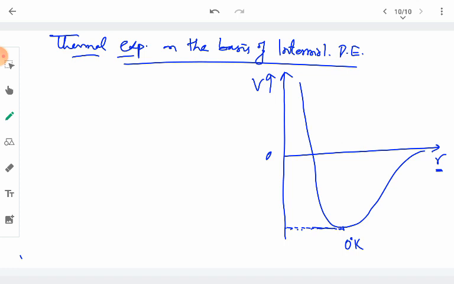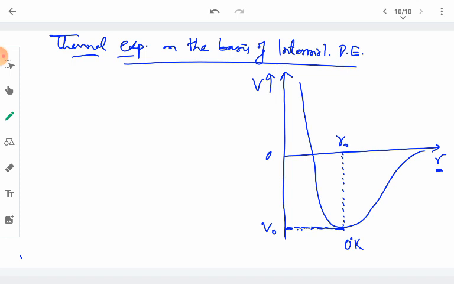So at 0 Kelvin, the potential energy of any two molecules is minimum. We call it V0, for example. The minimum potential energy represents a more stable state, or we can call it the mean state, or we can say equilibrium state. So at this temperature of 0 Kelvin, when the potential energy of the molecules of a substance is minimum, the separation between the two molecules is called R naught. It is called the equilibrium separation.